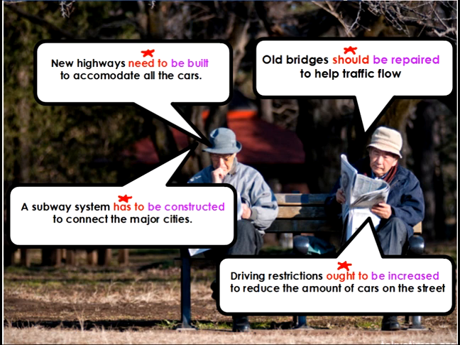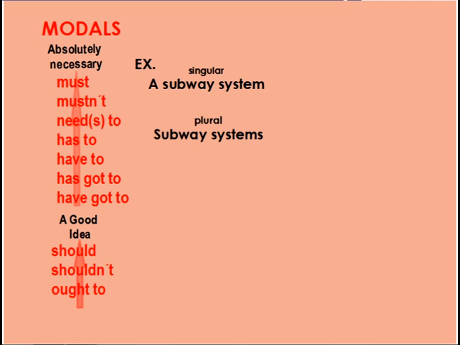I'm not talking about who is building highways. I'm not talking about who is repairing bridges. I'm not talking about who is constructing subway systems or who is increasing driving restrictions. And that's the idea of the passive voice, is that it's not important who.